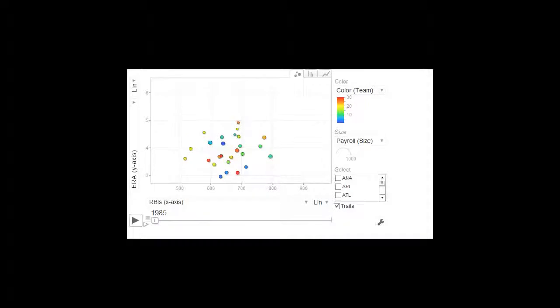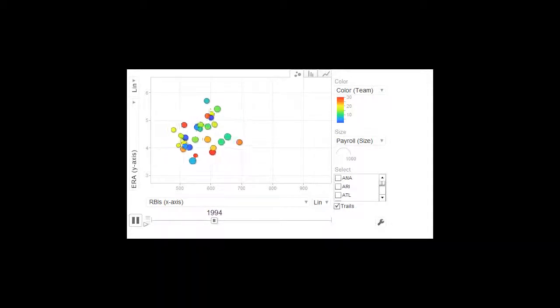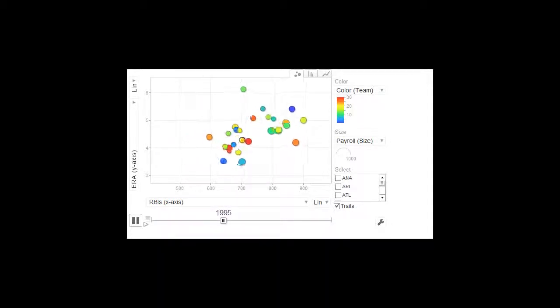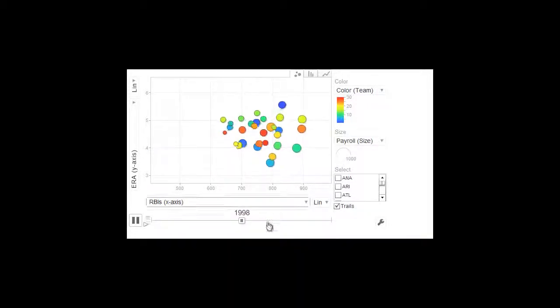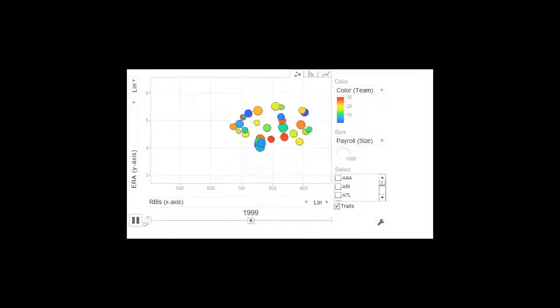What conclusions can we draw from these motion charts? From 1985 to 1995, to make it to the World Series required strong pitching, while RBI production could be varied. After the baseball strike in 1994 and 1995, salaries started to grow quickly, as did the RBI counts, while ERAs suffered. The Yankees dominated this period, both in terms of payroll and in terms of World Series appearances and wins.